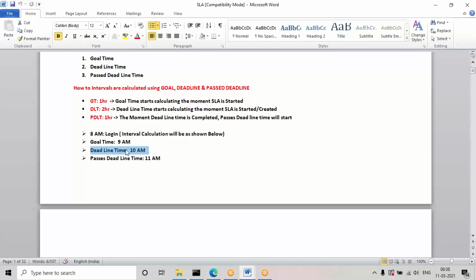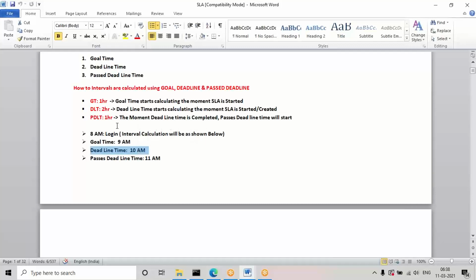Only 1 hour will be left for the deadline time. So beyond the goal time, only the remaining time will be left for the deadline time, not 2 hours. The deadline time calculation is always 2 hours minus the goal time. So only 1 hour will be left, and by that time the task must be completed.